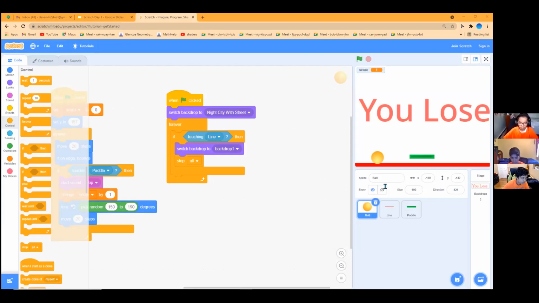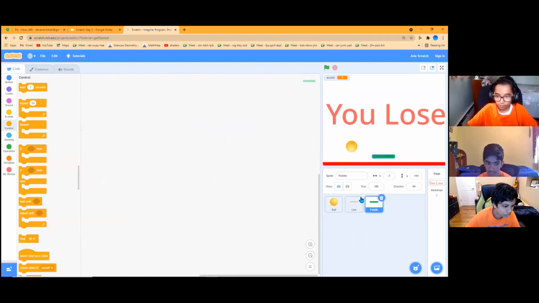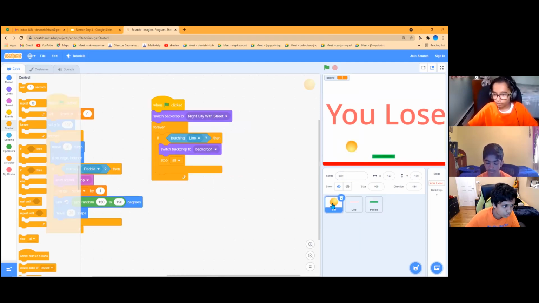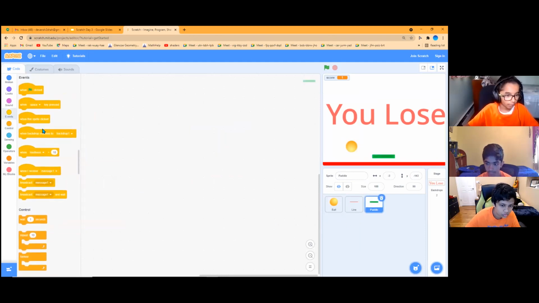All right. So I'm going to share my screen again. So what we're going to be doing now is we've successfully made the motion for the ball, but now we have to control the paddle. So we're on the ball right now, so select paddle over here. And we need a when green flag is clicked. Now this code is super easy.